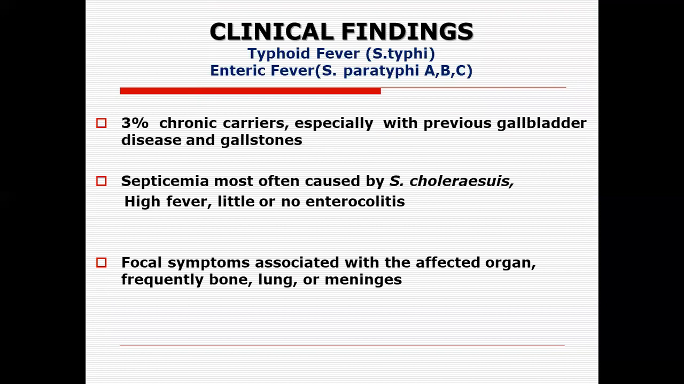Septicemia is most often caused by Salmonella choleraesuis. There is high fever, and there is no enterocolitis. Focal symptoms are associated with the affected organs. Whichever organ is involved, you will have symptoms accordingly, frequently in the bone, lungs, and meninges.